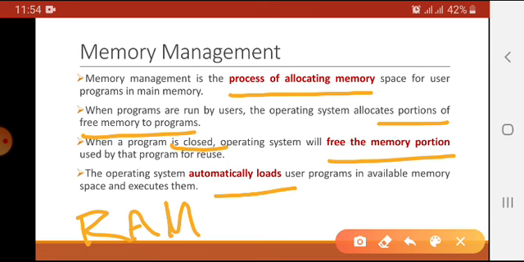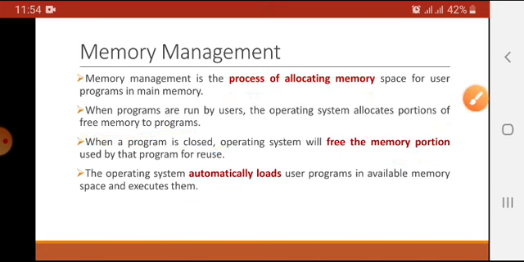We never notice the change of memory among different programs, because this task is done automatically by the operating system. So memory management refers to the management of a memory, particularly the main memory.